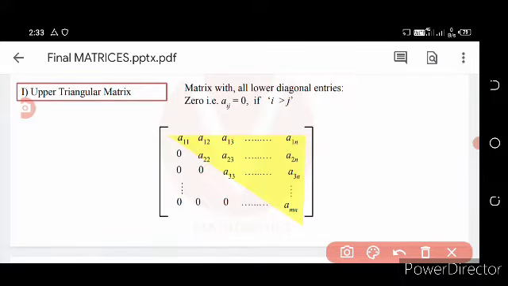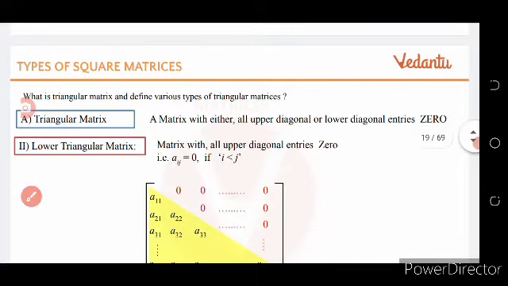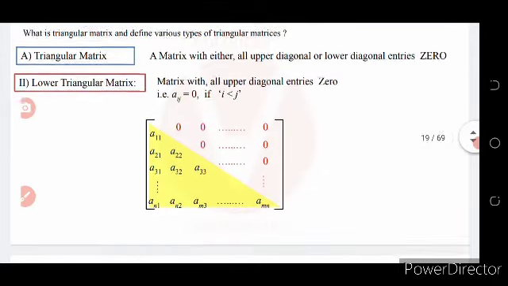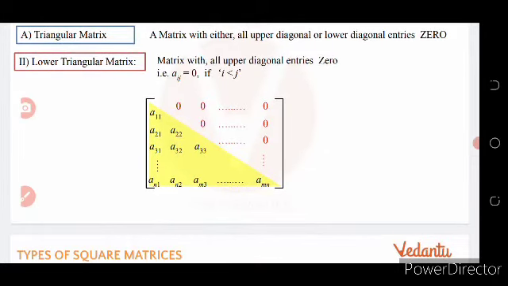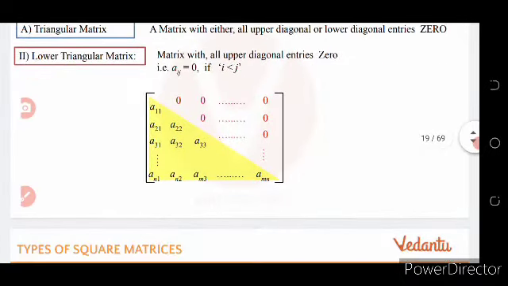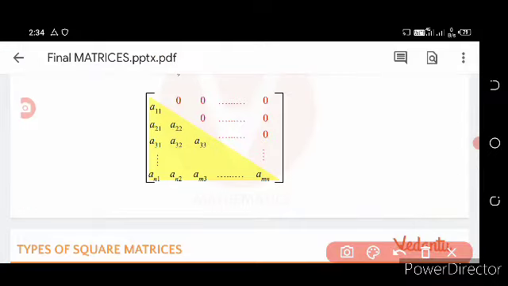Then come to types of square matrix. We know the triangular matrix and the upper triangular matrix, then come to the lower triangular matrix. What is called a lower triangular matrix? The matrix with all upper diagonal entries 0 and all the lower diagonal entries non-zero.